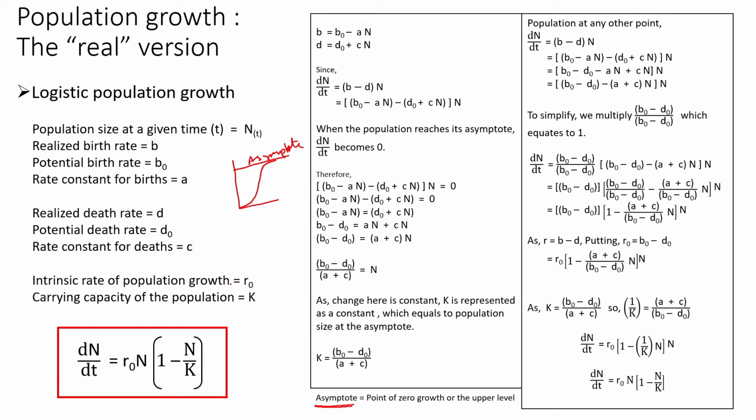Asymptote. You have to remember the name. It will come up a lot in the scenario. But all of this derivation leads to this particular formula, dN/dt, or the change in population, which is dependent on the intrinsic rate and then the population itself. Apart from that, it is affected by a carrying capacity.